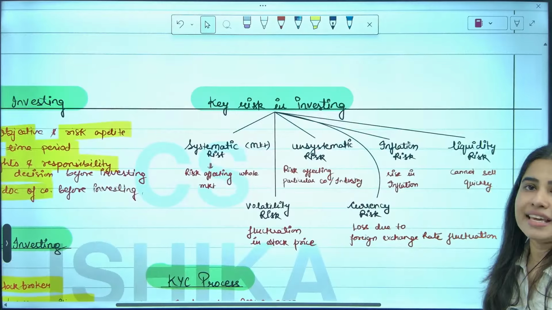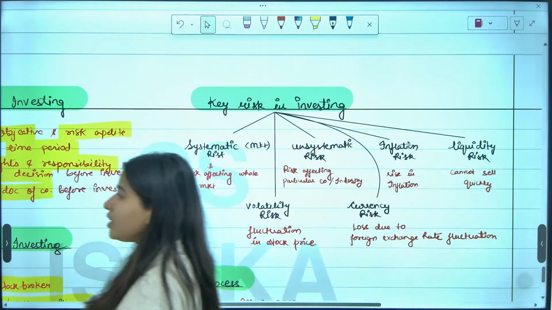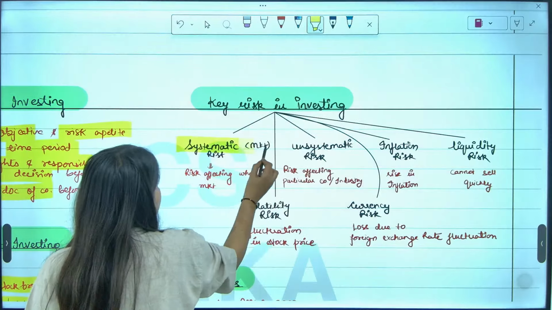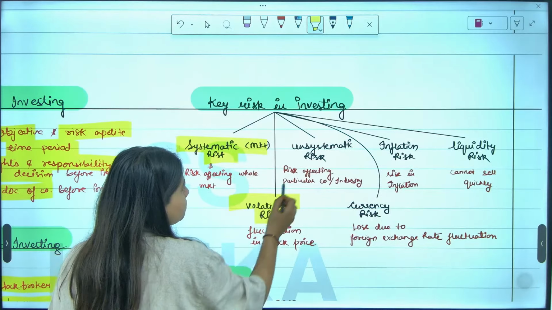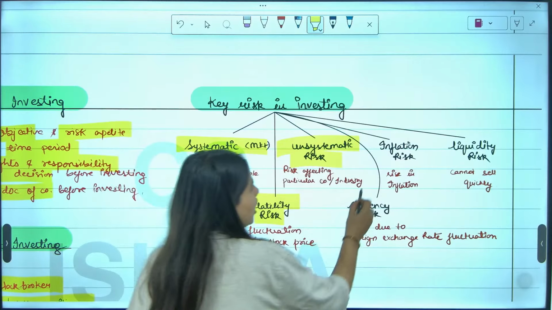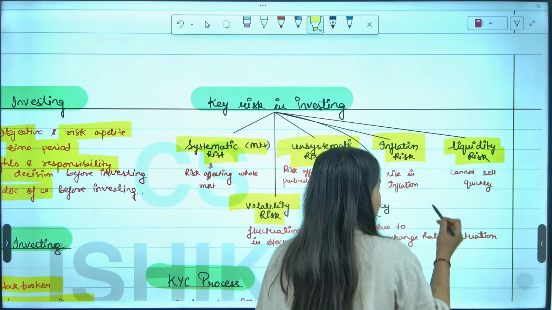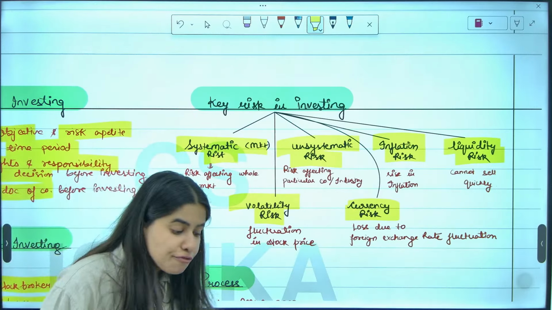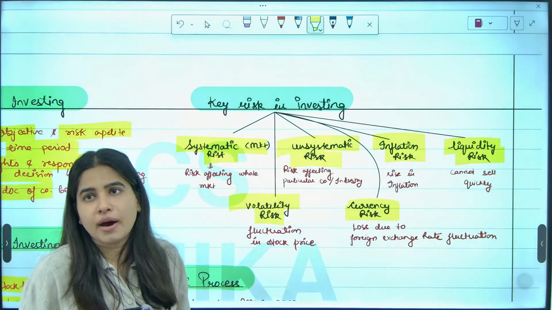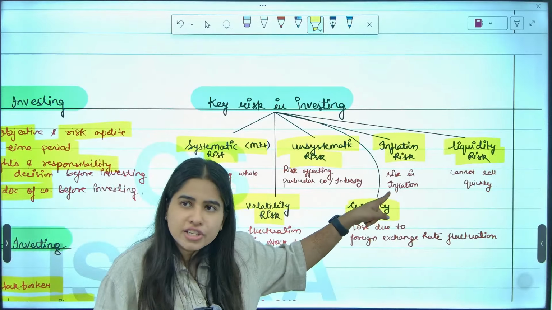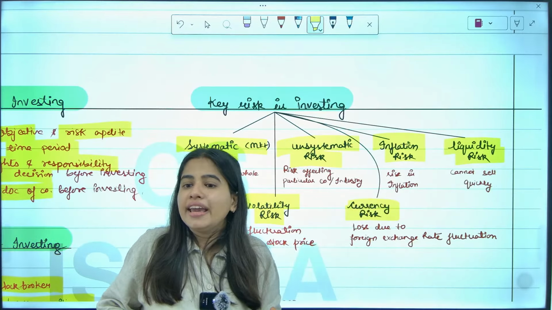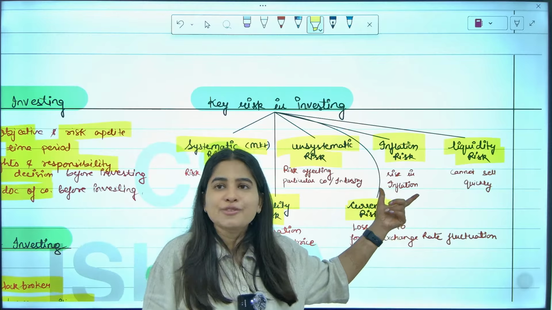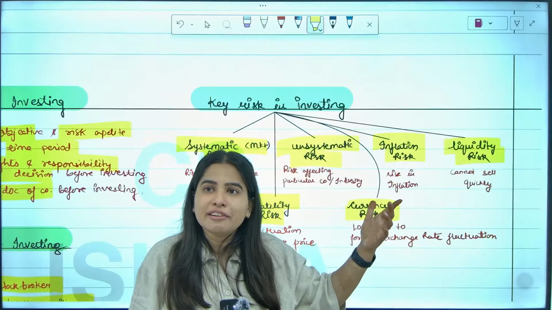And the next topic is key risk in investing. What are the risks in investing? First one is your systematic risk, second one is your unsystematic risk, third one is your inflation risk, then your liquidity risk, then your volatility risk, and your currency risk. If I am investing in stock market, what risk is there? Inflation risk is there. What if I made only 10% profit, but inflation is 15%? Whether I'll be able to beat inflation?